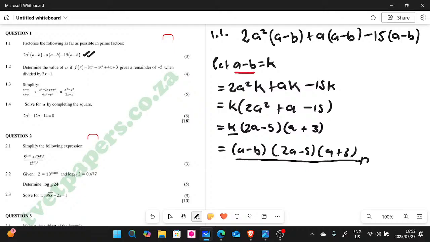This was 3 marks. Very simple. Would you say, guys, was it difficult or was it simple? But I think it was straightforward, people. Do you have any questions before we check on 1.2, the factor and the remainder theorem?